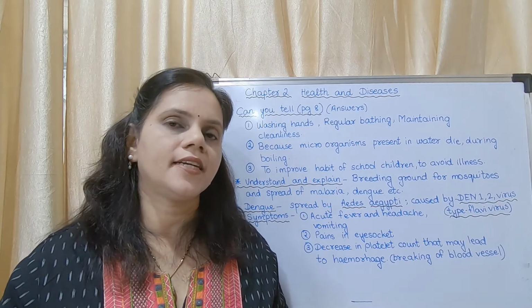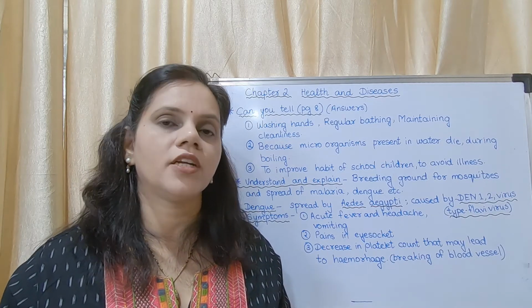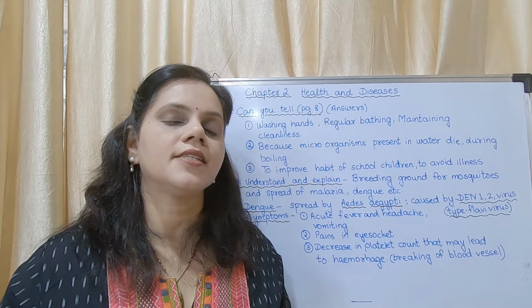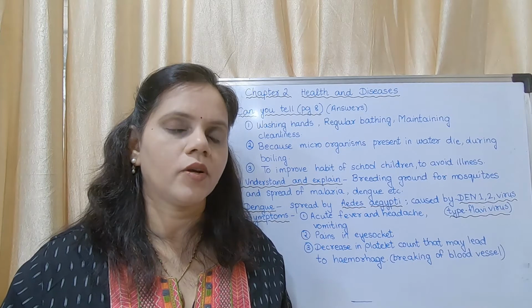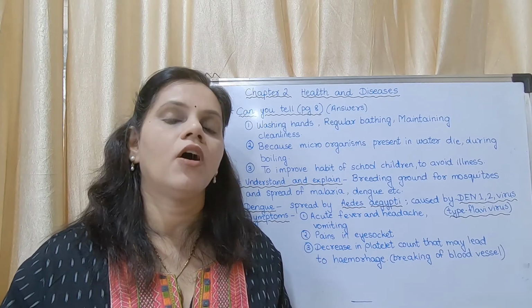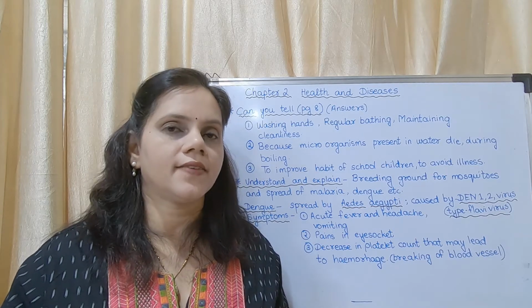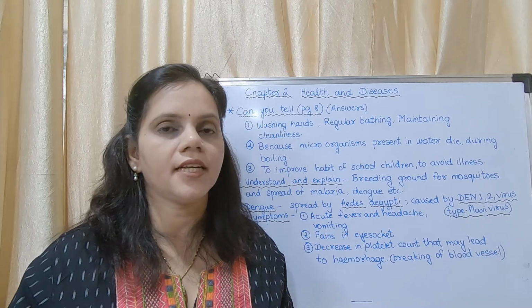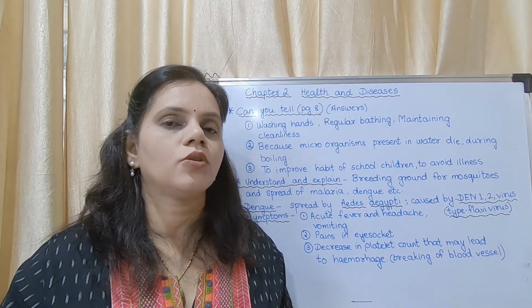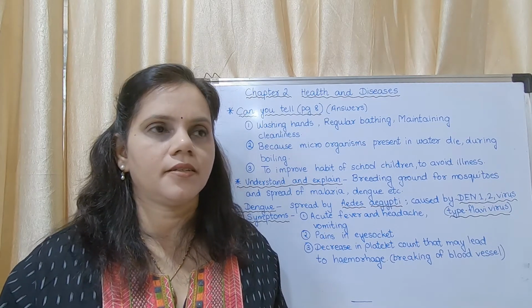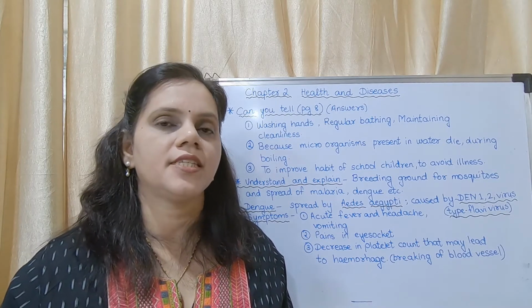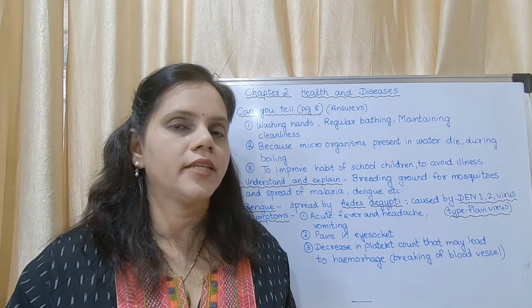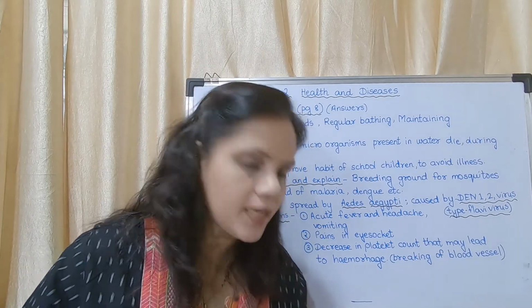So yesterday we studied about infectious diseases. What are infectious diseases? The diseases which could be spread through air, food, water, or vectors. What are vectors? Vectors are carriers which carry the diseases. So by all these modes infectious diseases could spread. Now there are some questions on page number 8.